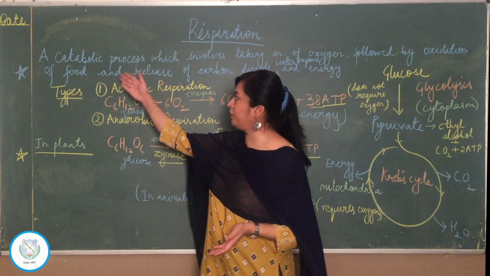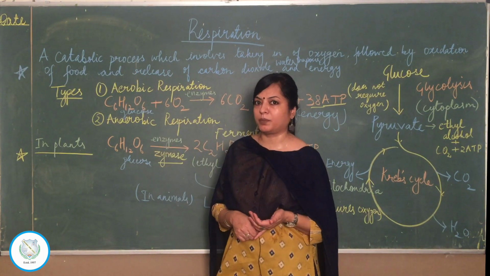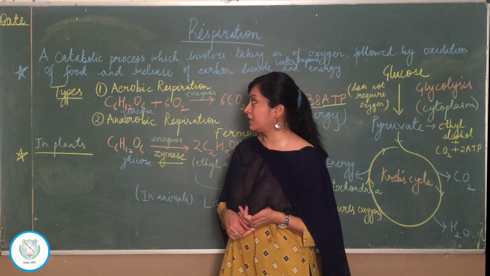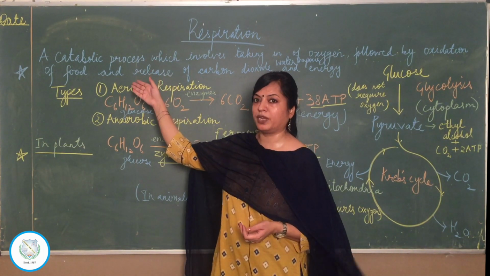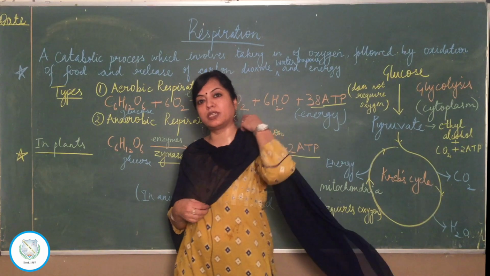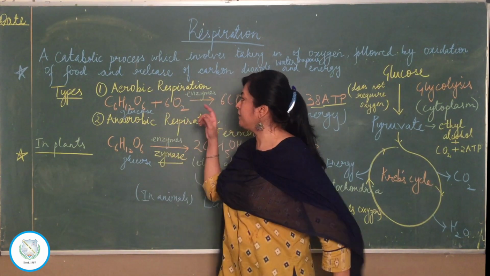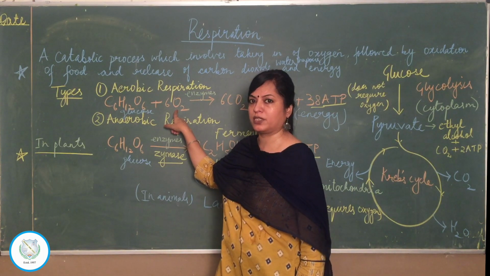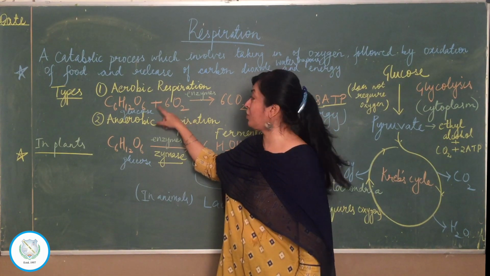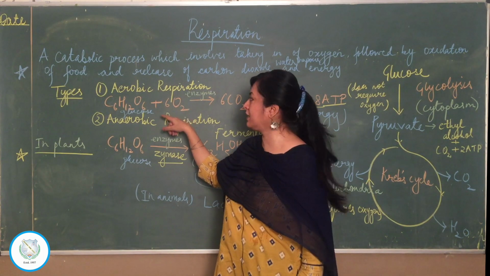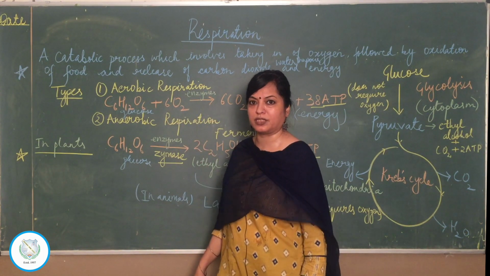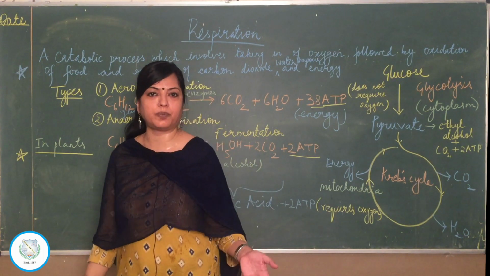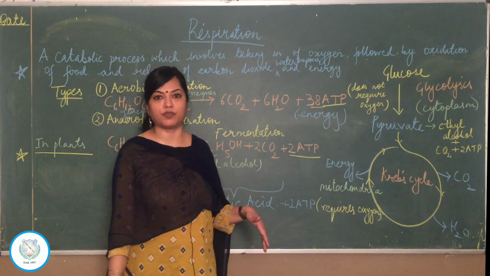So first point would be respiration is a catabolic process, whereas photosynthesis is an anabolic process, that is build up process. So glucose is broken down here and in photosynthesis glucose is synthesized. Secondly, glucose and oxygen are the raw materials for respiration, but they are the end products of photosynthesis. Likewise, carbon dioxide and water are the end products of respiration, but they are the raw materials for photosynthesis.